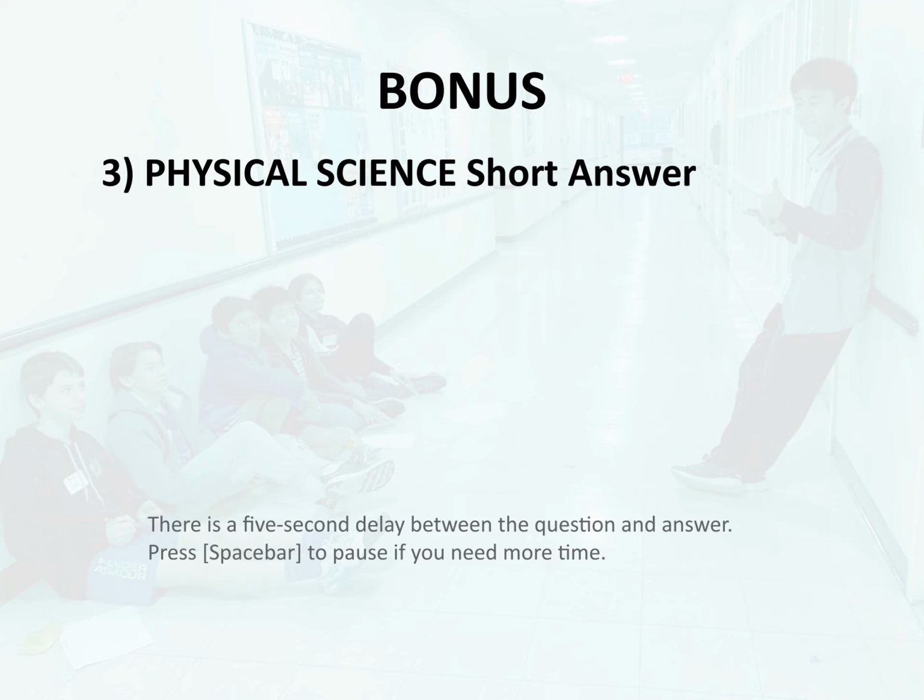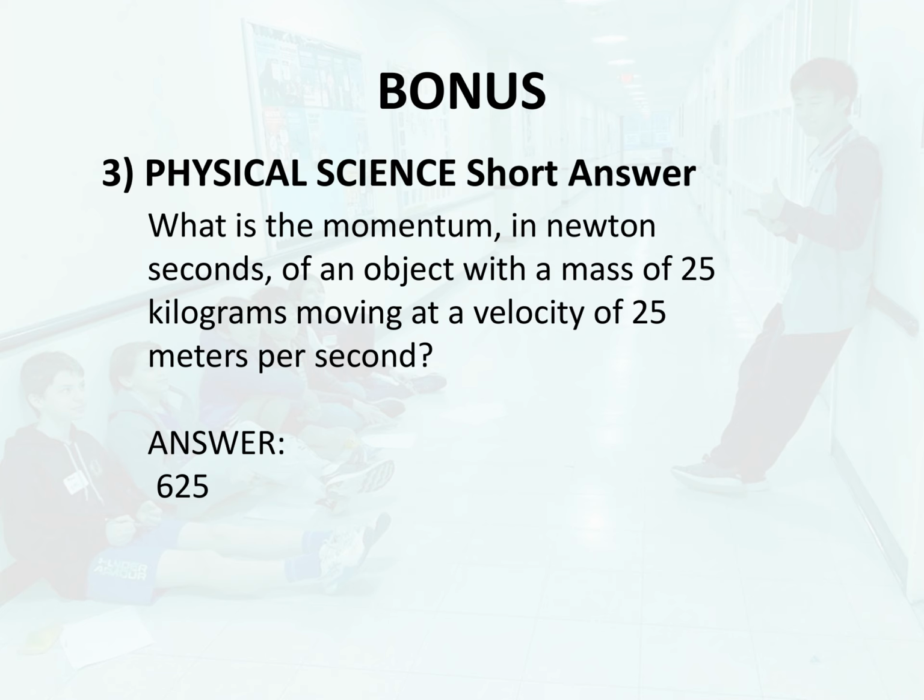Bonus 3. Physical science. Short answer. What is the momentum, in Newton seconds, of an object with a mass of 25 kilograms moving at a velocity of 25 meters per second? Answer, 625.